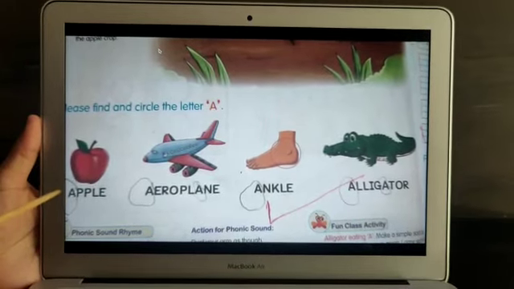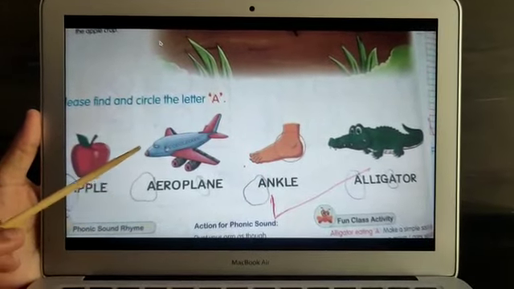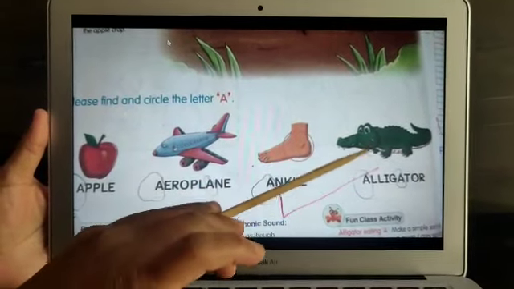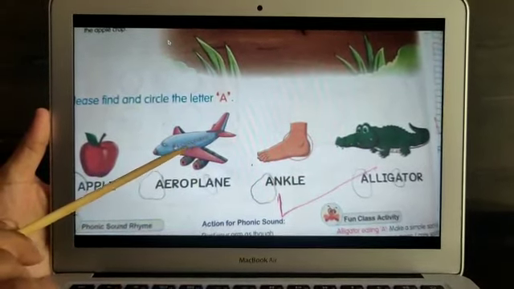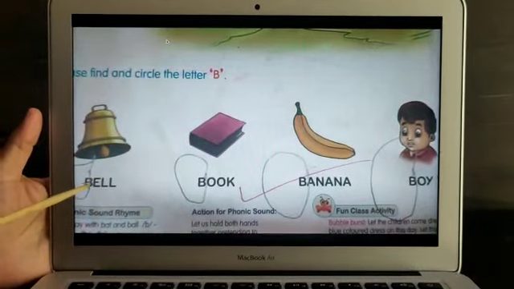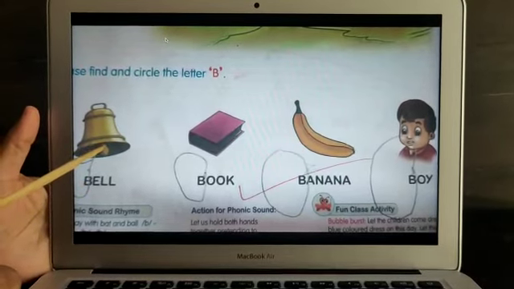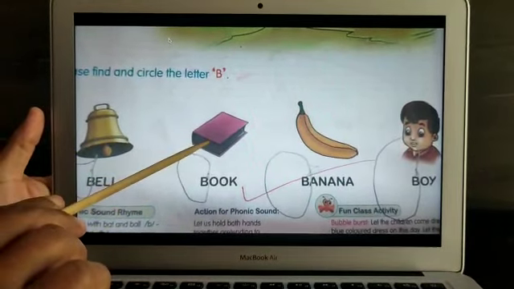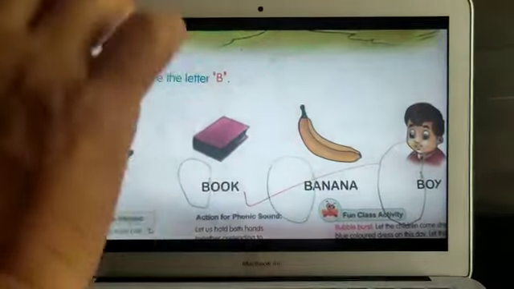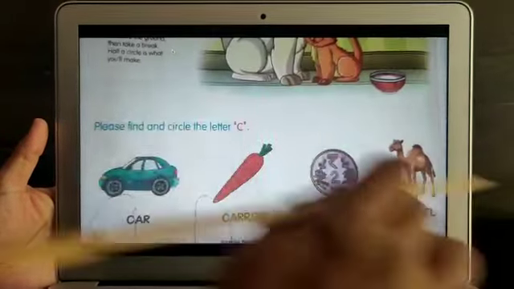Let us see A. A for apple. A for aeroplane. A for ankle. A for alligator. So A sounds A, A, A. Let us see B. B for bag. B for book. B for banana. B for boy. So B says B, B.